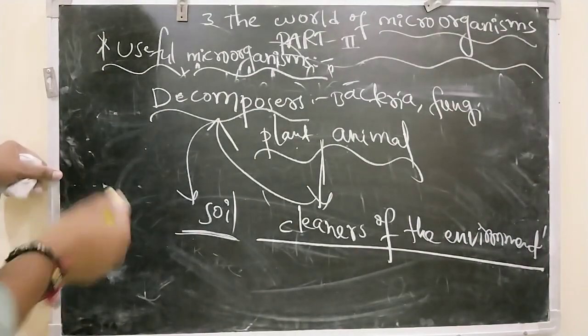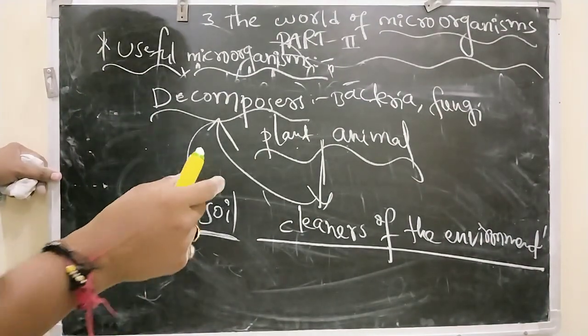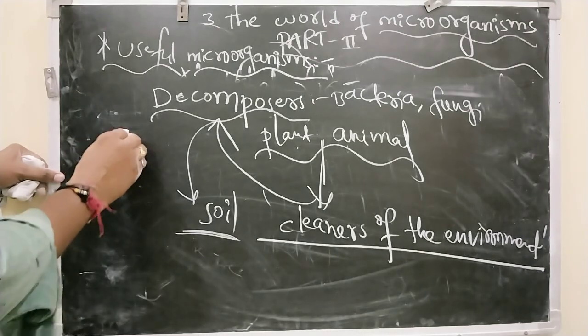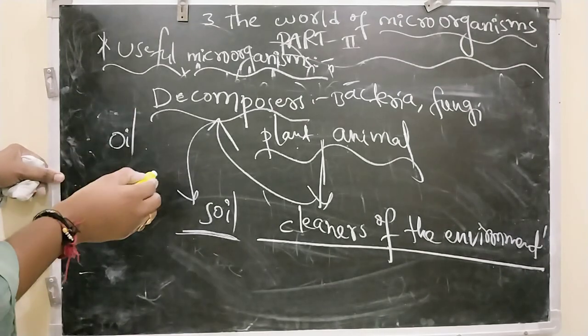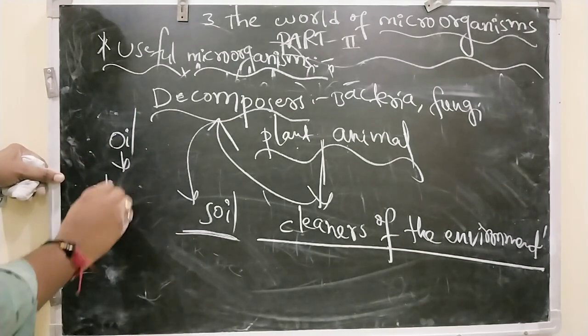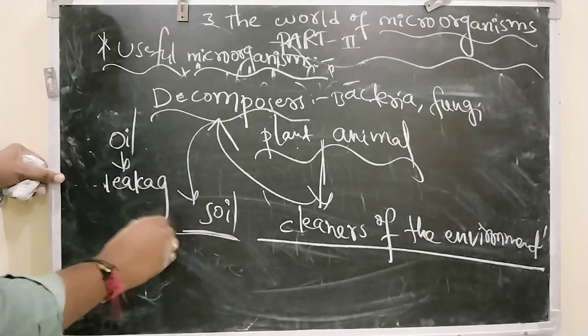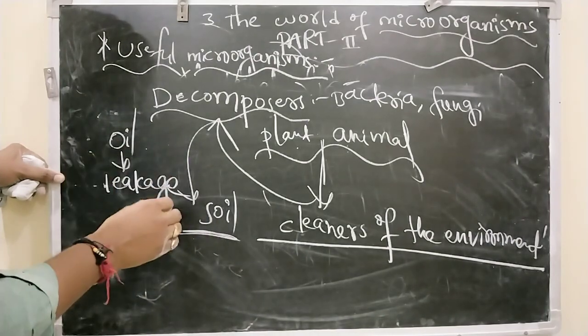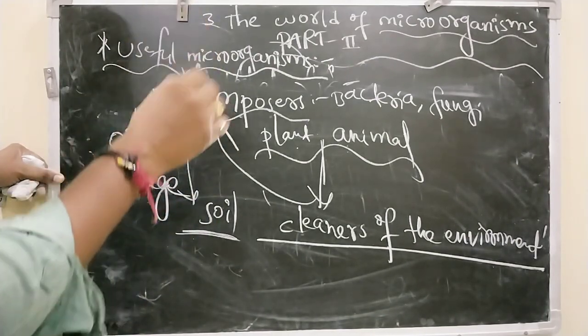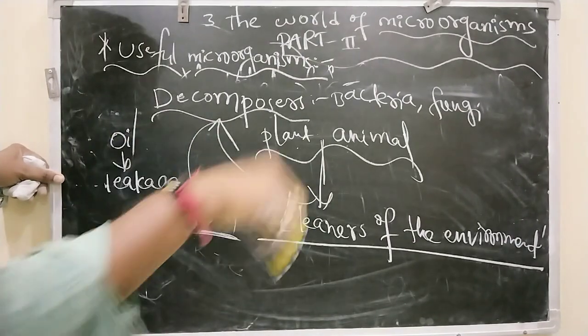Next, whenever ships are carrying oil in huge amounts, if any leakage or accident occurs, that may lead to damage of the entire aquatic life in that area. Why?